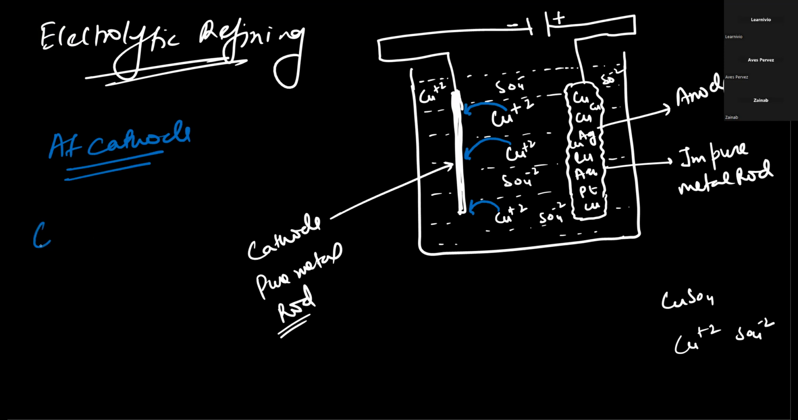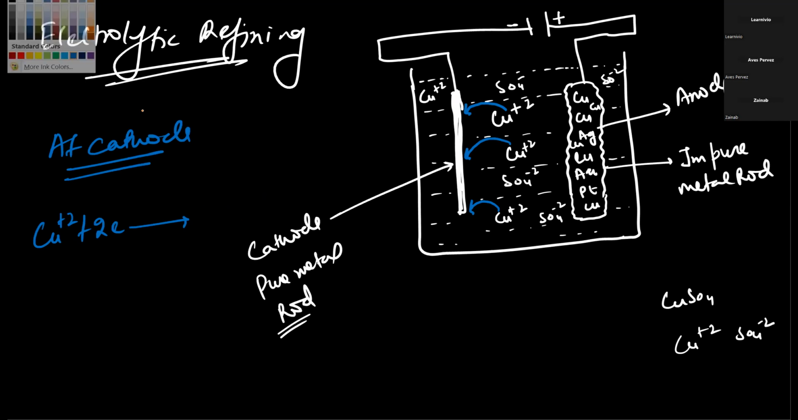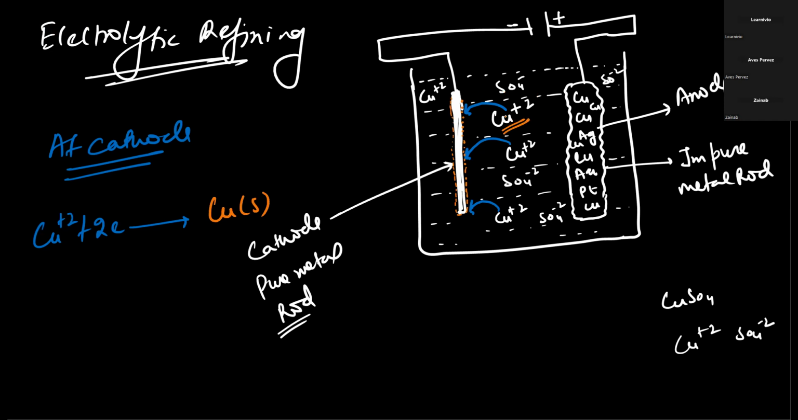It will gain the 2 electrons and will convert into copper solid, which is brown in color. So it will get converted into copper solid, and it will start depositing on the surface of this rod. So slowly the copper ions of the solution are getting converted into copper solid.